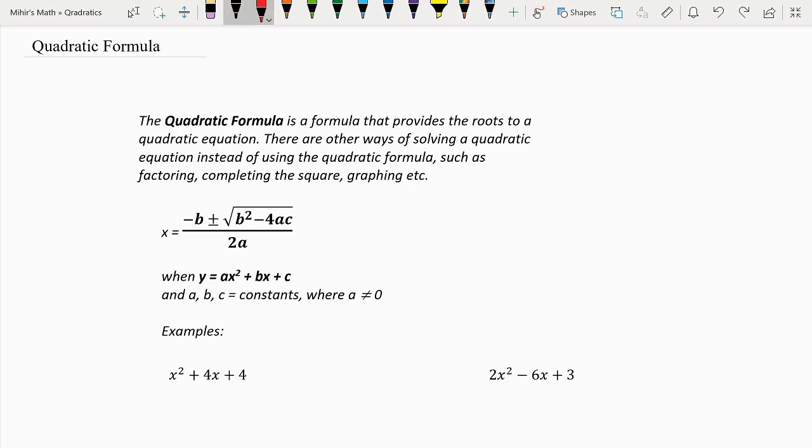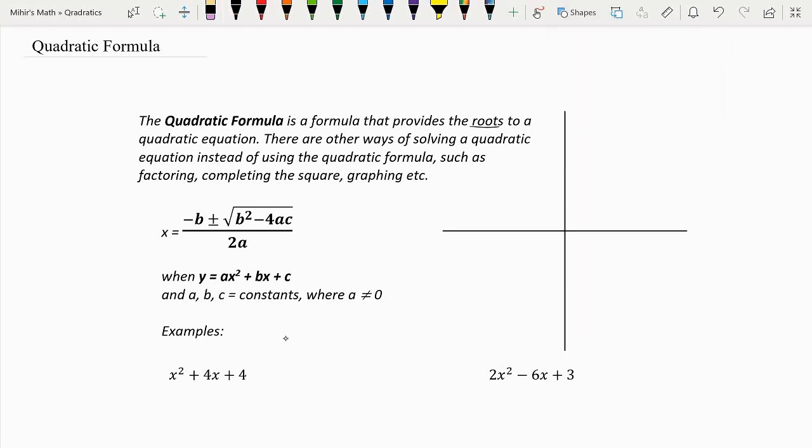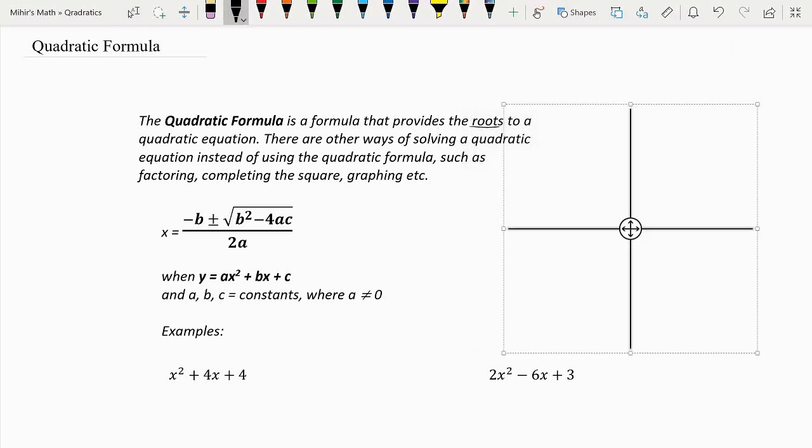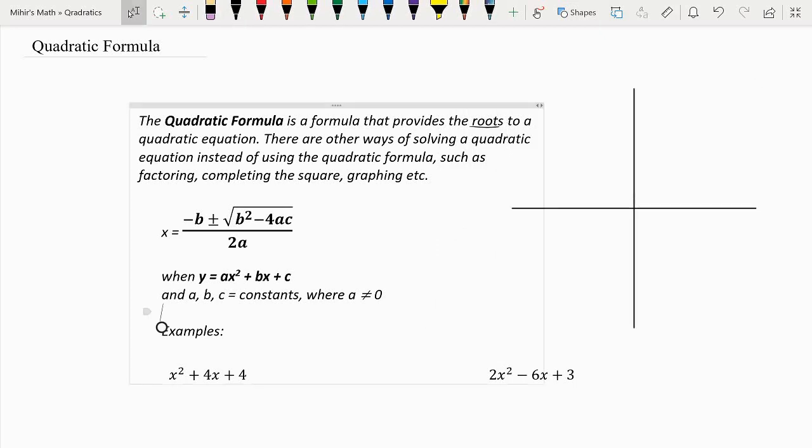The other thing I want to mention is the roots of a quadratic equation, something we didn't go over in too much depth. If I have a parabola, I'm going to make a rough drawing of a parabola.